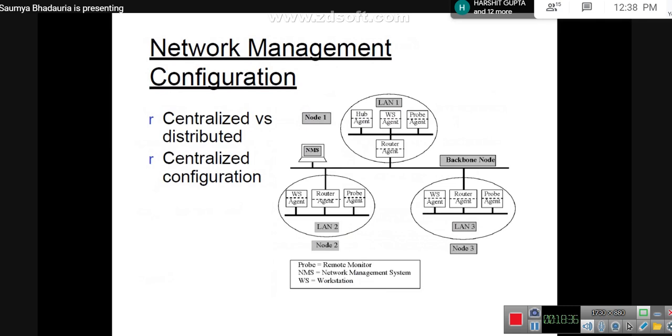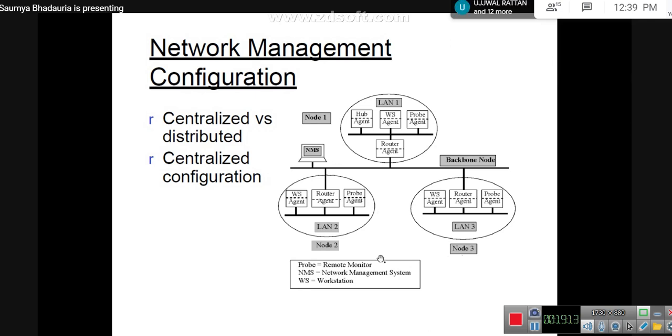So here you have a figure which shows a configuration of a network architecture which has an NMS module, referred to as the Network Management System. This includes all of those 5 modules which you have studied till now. So let's say this is a scenario where you have LAN 1, LAN 2 and LAN 3, or you could refer to them as node 1, node 2 and node 3.